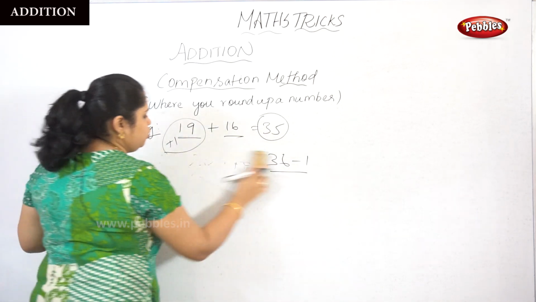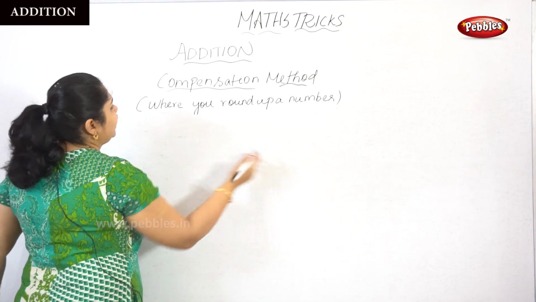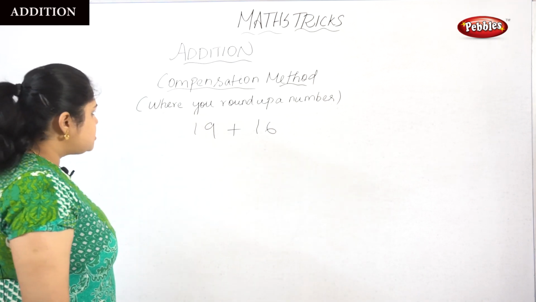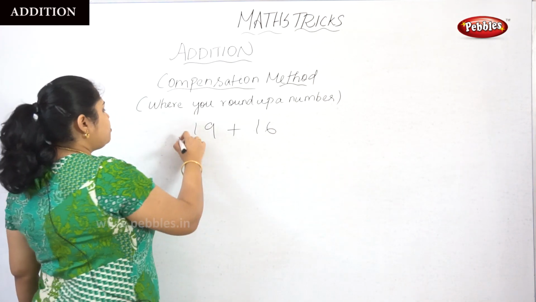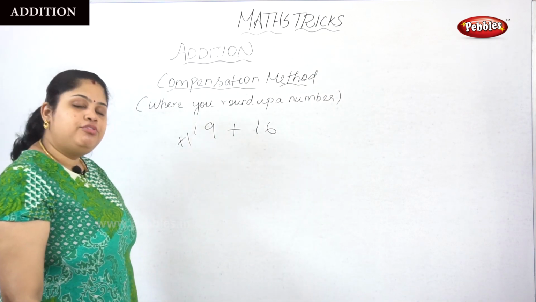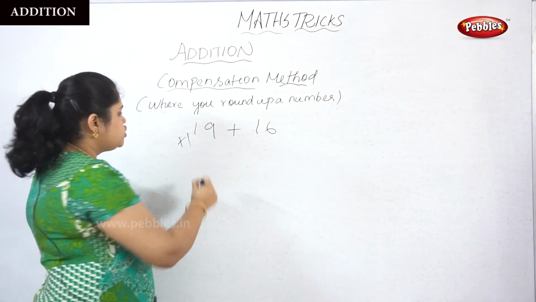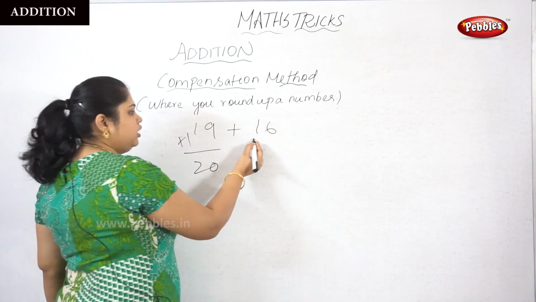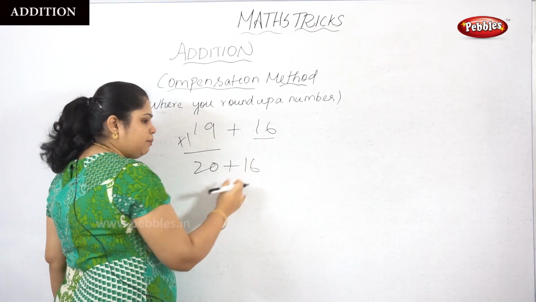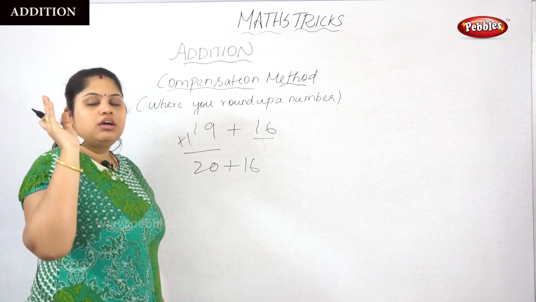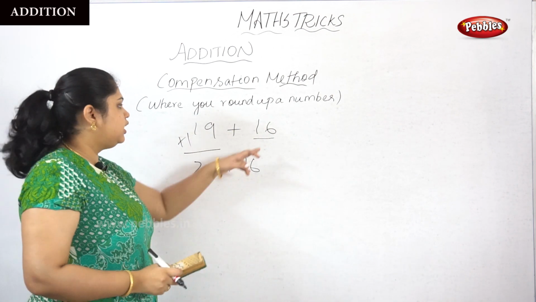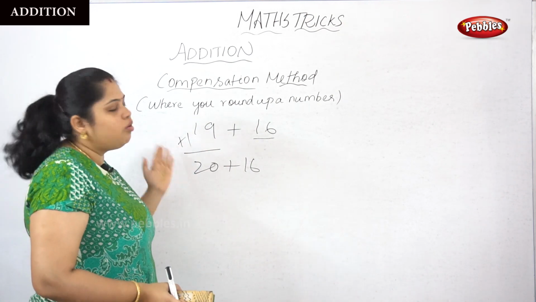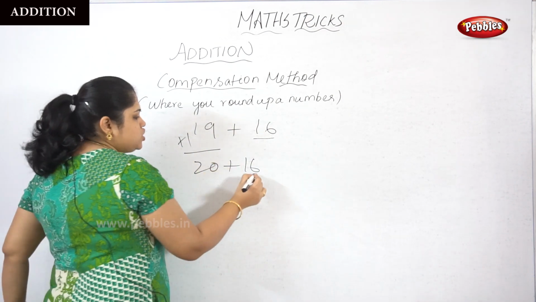Listen, I will tell you one more time. So okay, 19 plus 16. In the compensation method, if we give a compensation of 1 to the 19, we will get the rounded-up number 20. Is it true or not? Yes. Whereas here we just add 16 to the number. We don't get any 1 from any digit. We don't borrow the number from here. We just give a compensation to the number, rounding it up as 20. So then the addition will be easy.